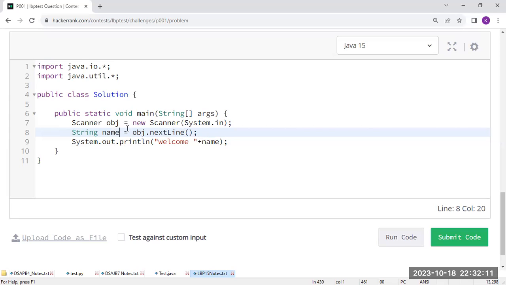Only 3 lines of code. The first line creates a Scanner object, because using this object only we read the input. Second, we declared a name variable and we read the value from the user. Whatever the user gives, that entire line is taken and stored inside name. And we print welcome followed by name.